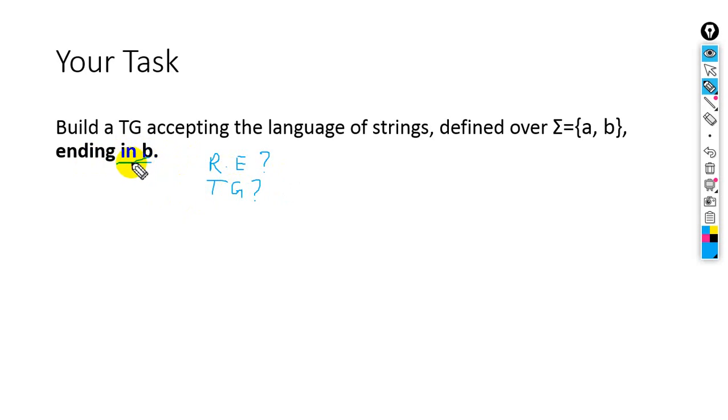The condition is opposite. In that case, the regular expression was just like this: (a+b) whole asterisk. Okay, but in this case what we have is ending in b. So here we have starting with b, here we have ending with b. So you should make a transition graph for this. Okay, next what we have,